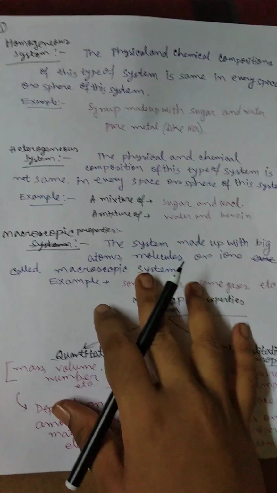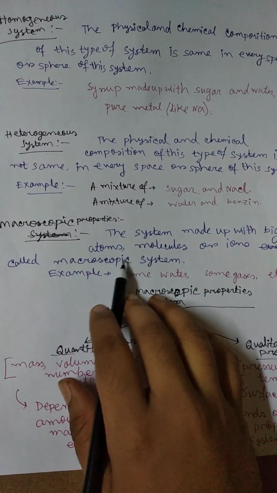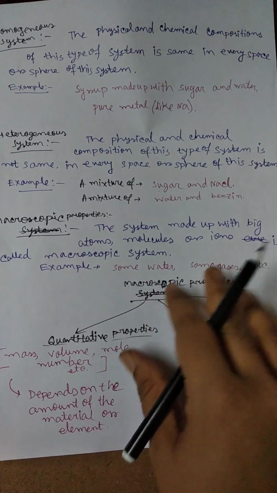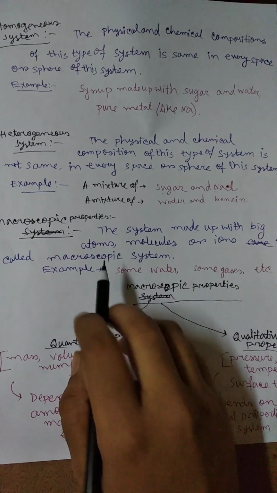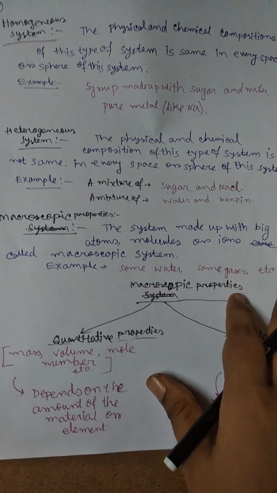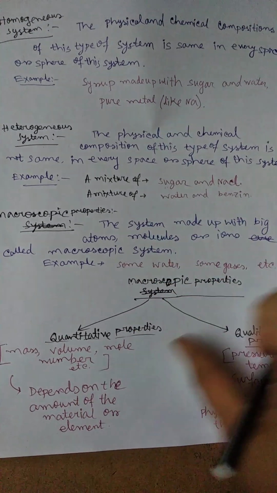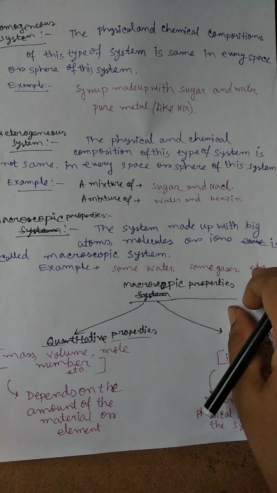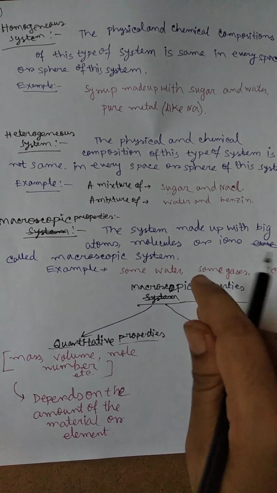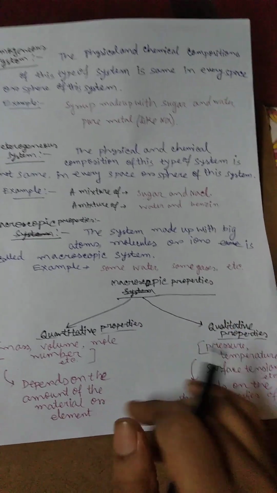Macroscopic properties. The system made up of big numbers of atoms, molecules or ions is called a macroscopic system. Like some water, or a mixture of some gases like nitrogen gas, oxygen gas and hydrogen gas. The mixture of these gases is called a macroscopic system.